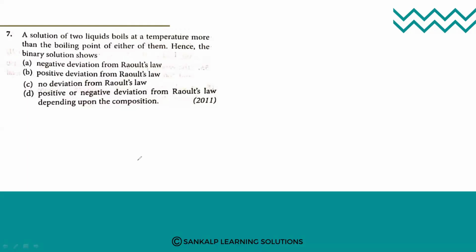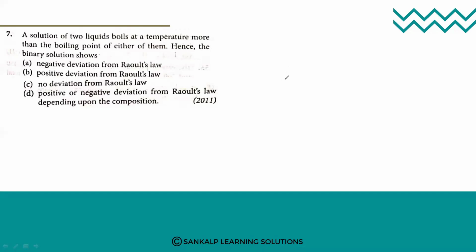A solution of two liquids boils at a temperature more than the boiling point of either of them. So what are these binary solutions showing? Whether they'll show a negative deviation, positive deviation, no deviation, or positive or negative depending upon the composition. Okay, one more answer. Suraya has answered as A.